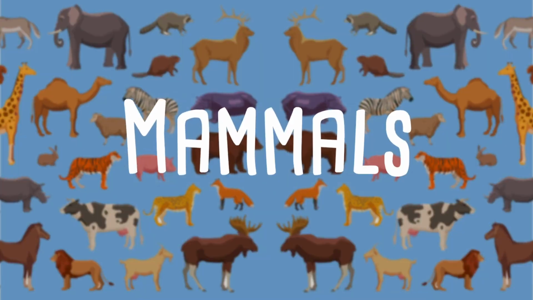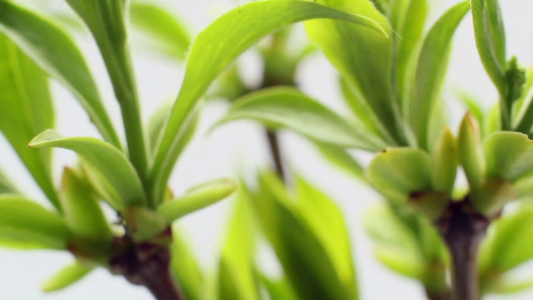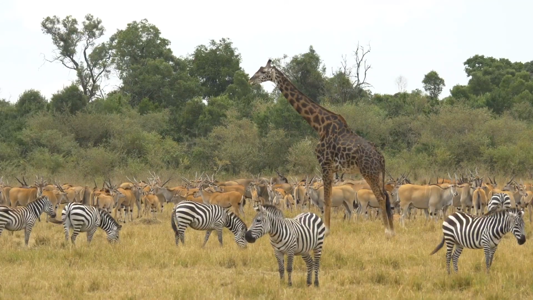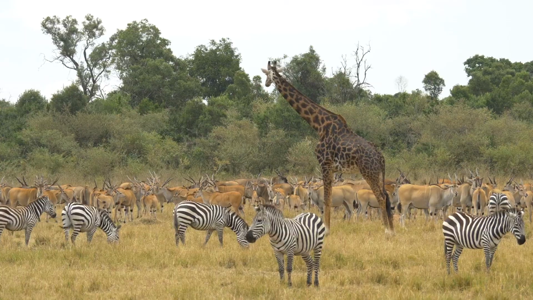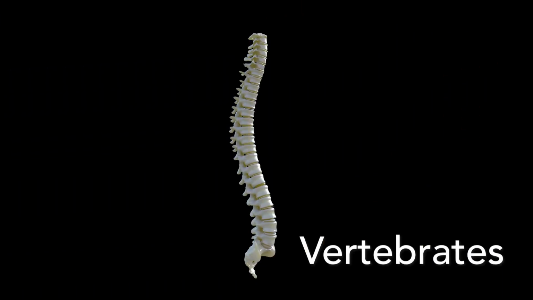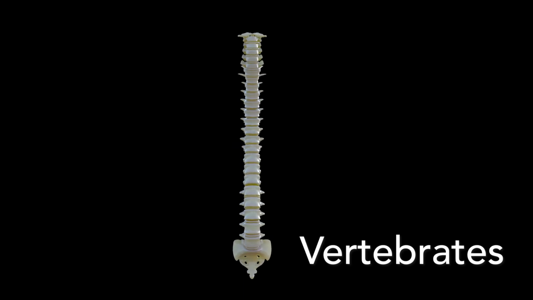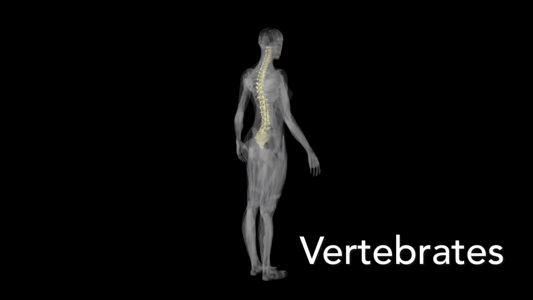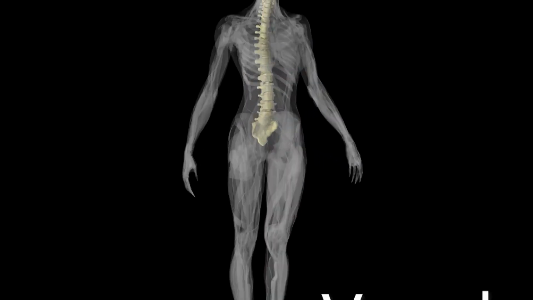All about mammals. The two main categories of living things in the world are plants and animals. Animals are divided into two main types, those without backbones called invertebrates, and those with backbones called vertebrates. Humans are vertebrates. Your vertebrae or spine runs down the center of your back.